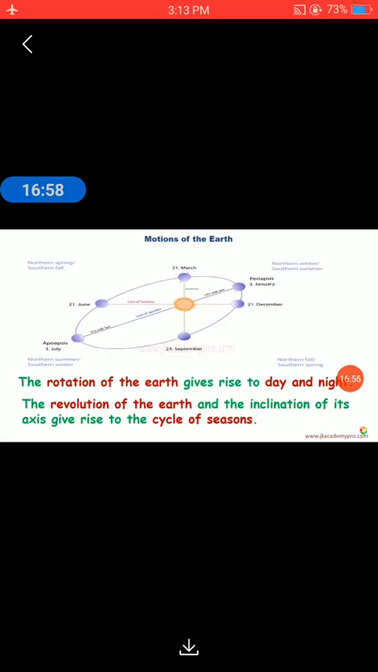Now, the rotation of the earth gives rise to day and night. The revolution of the earth and the inclination of its axis give rise to the cycle of seasons. What it means is, because of the rotation we have day and night, and because of the revolution we have seasons. So always remember, because of rotation we have day and night, and because of revolution we have different seasons.